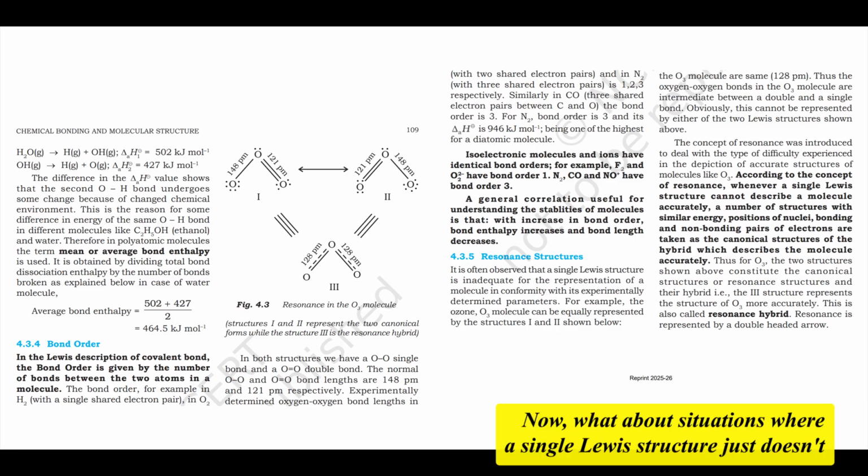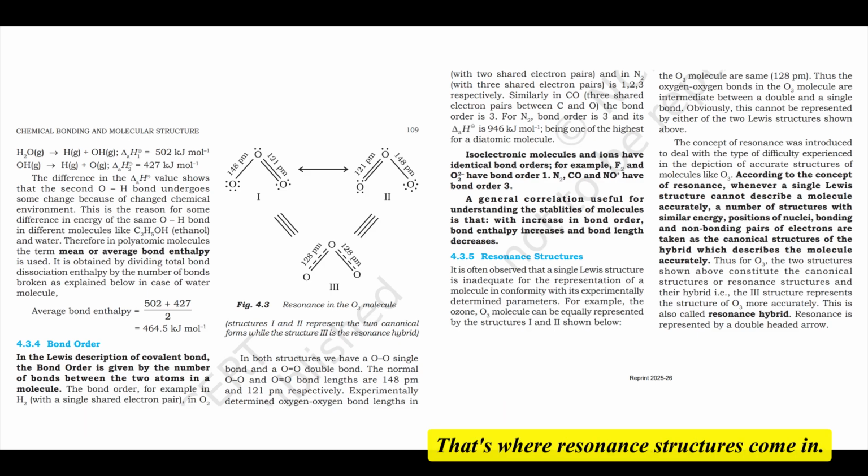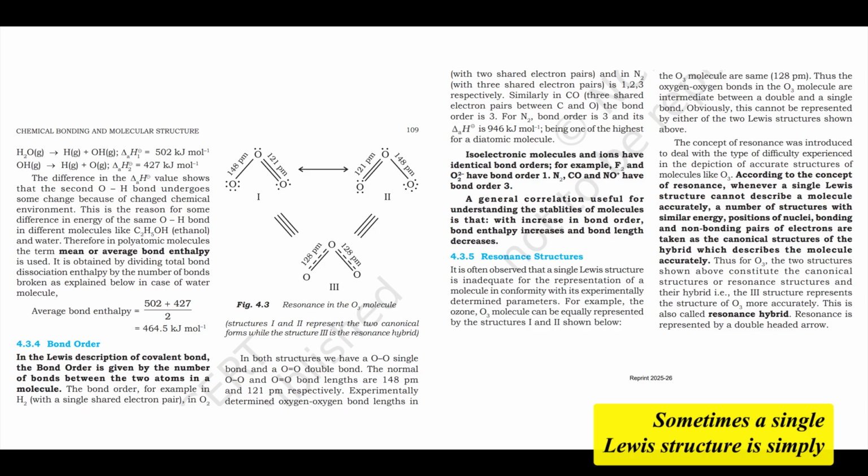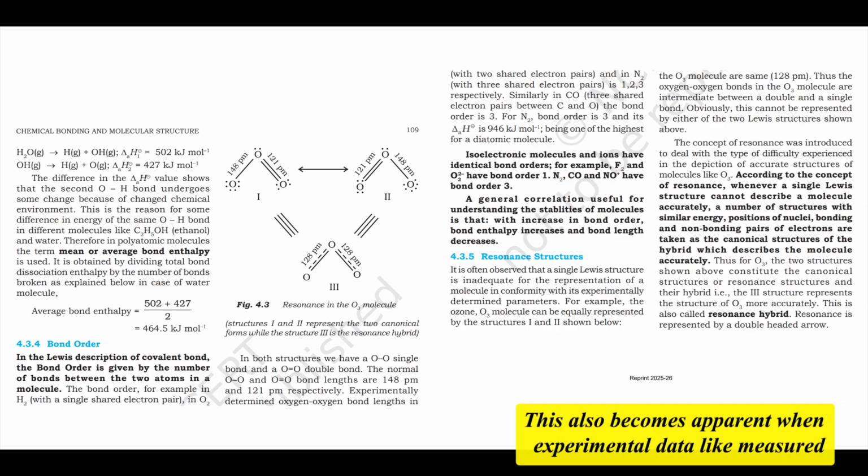That's a useful trick. Now, what about situations where a single Lewis structure just doesn't seem right? Like the ozone example you mentioned, or the nitrite ion? That's where resonance structures come in. Exactly. Resonance is a fundamental concept and often tested. Sometimes a single Lewis structure is simply inadequate to represent the actual molecule accurately. This also becomes apparent when experimental data, like measured bond lengths, contradict what a single Lewis structure would predict.